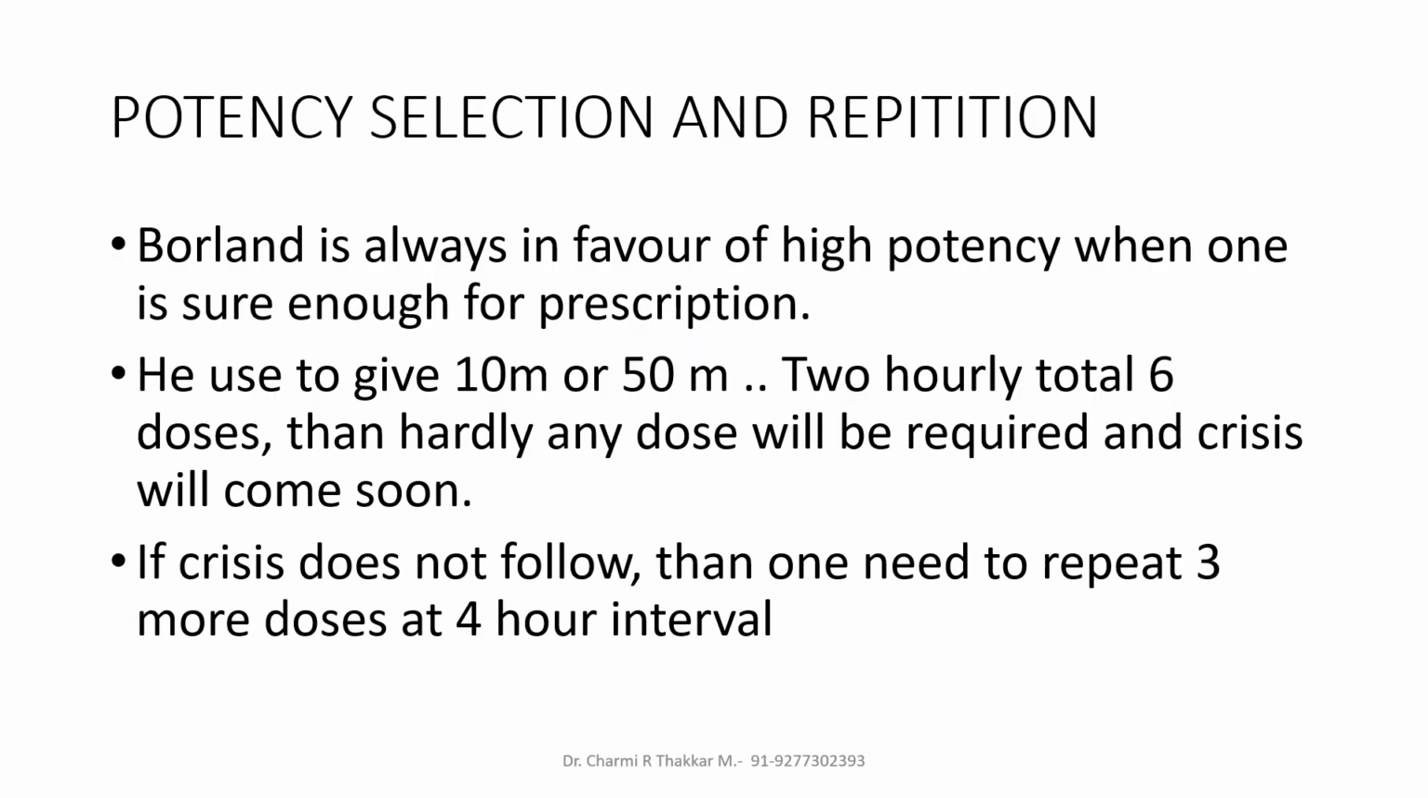As regards potency selection and repetition, Boland was always in favor of high potency. When one is very sure of the prescription, he used to give 10 ml or 50 ml, 2 hourly, total 6 doses. Then hardly any dose will be required and the crisis will come soon. So 2 hourly 6 doses, and in 12 hours the crisis will come. But if the crisis does not follow, then one needs to repeat 3 more doses at 4-hour intervals and almost everything will be clear and no more doses will be required. So this was all about the frankly developed pneumonia.